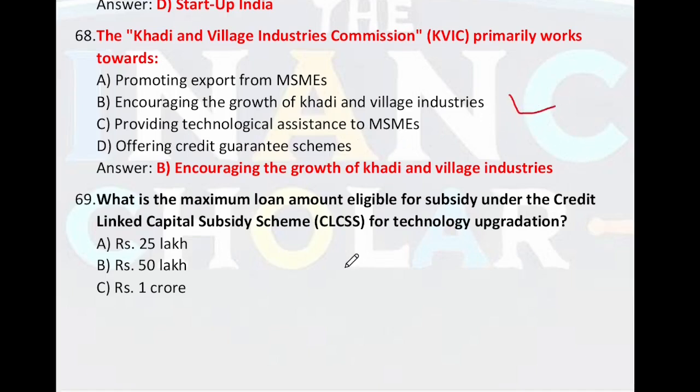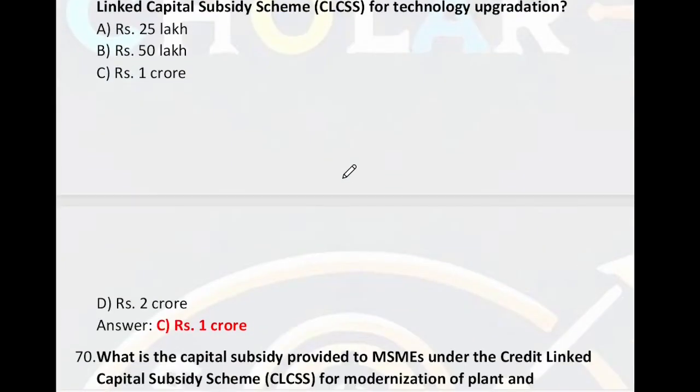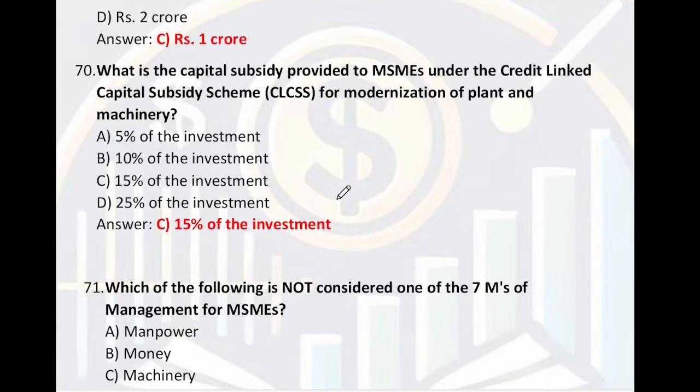What is the maximum loan amount eligible for subsidy under CLCSS? So 25 lakh, 50 lakh, 1 lakh, 1 crore, 2 crore. So the right answer is 1 crore. What is the capital subsidy provided to MSME under the CLCSS scheme? 15% of the investment is the right answer. Whatever the investment, MSME will get a 15% subsidy.